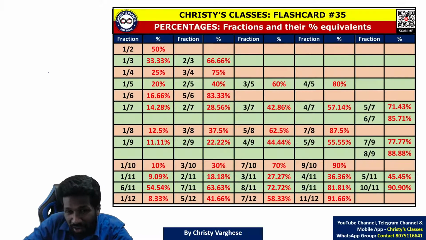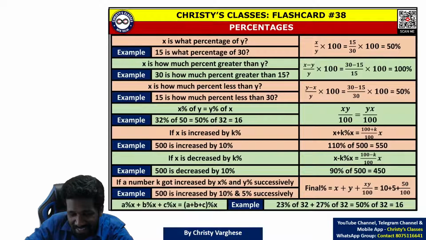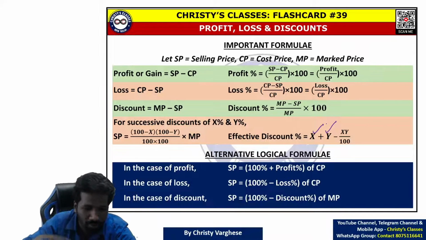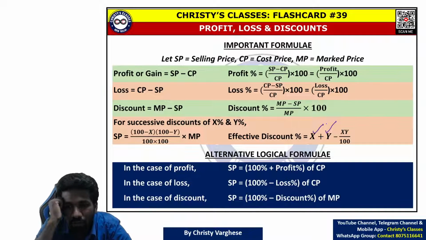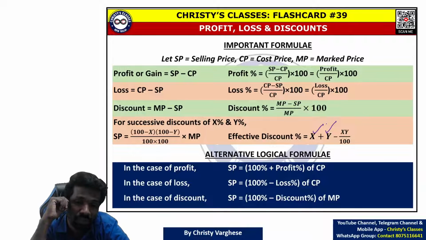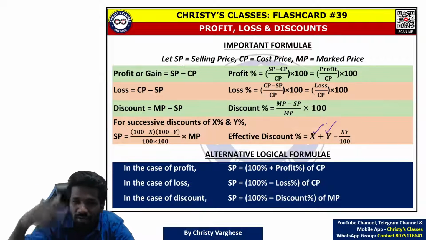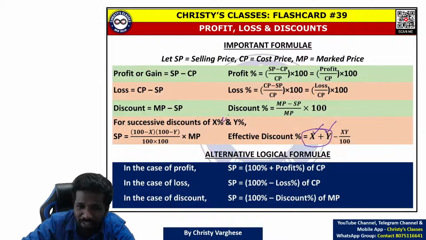This I have pointed out many times in previous classes. The idea of successive discount or successive increase. Here there is a successive decrease. In a successive decrease or successive increase, the effective discount is not the sum of the discounts. In this question, what you did is add 20%, 20%, 20% to make 60% and reduce by 60%. That is what effectively happened. But that is wrong. Effective discount is not x plus y if x and y are the two discounts.